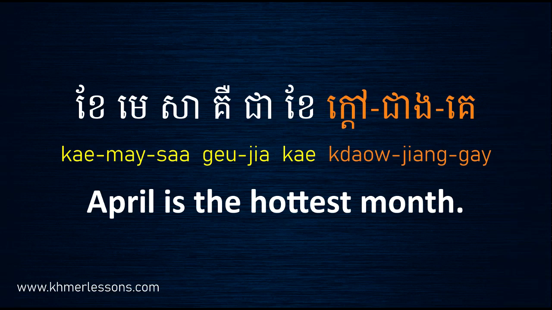For the word month, in Khmer we say ខែ, and it's the same as beautiful girl or prettiest girl: you use ខែ first and then the hottest. In Khmer we use it like this. Let's read again: ខែមេសាគឺជាខែក្តៅជាងគេ.